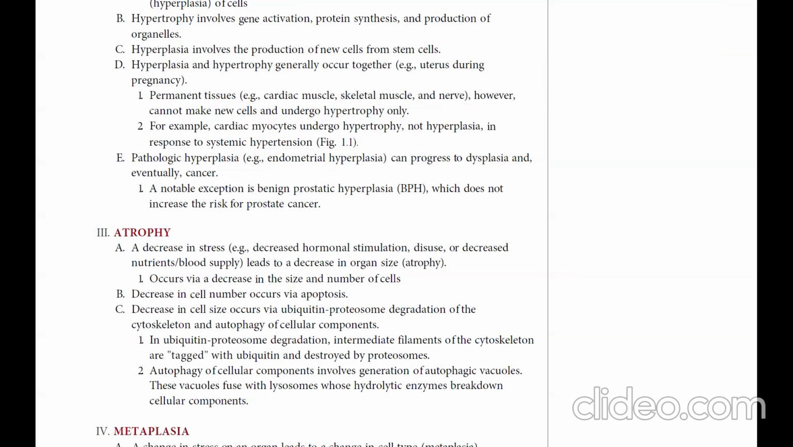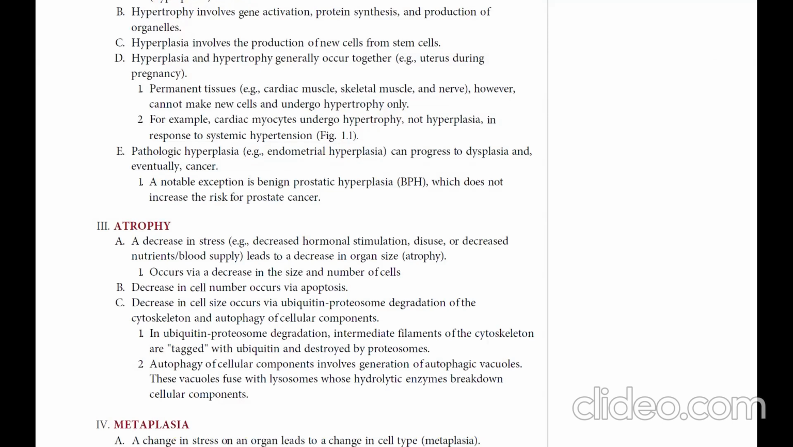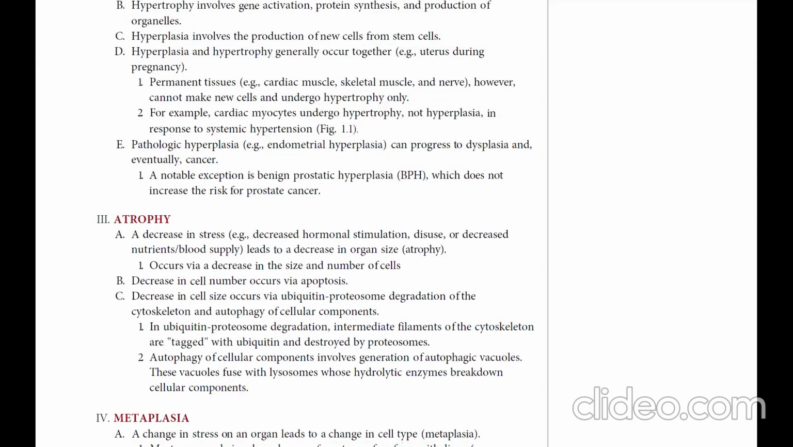In ubiquitin proteasome degradation, intermediate filaments of the cytoskeleton are tagged with ubiquitin and destroyed by proteasomes. Autophagy of cellular components involves generation of autophagic vacuoles. These vacuoles fuse with lysosomes, whose hydrolytic enzymes break down cellular components.